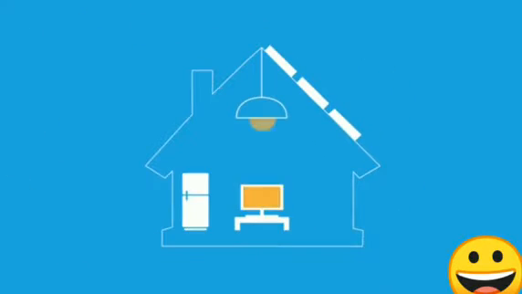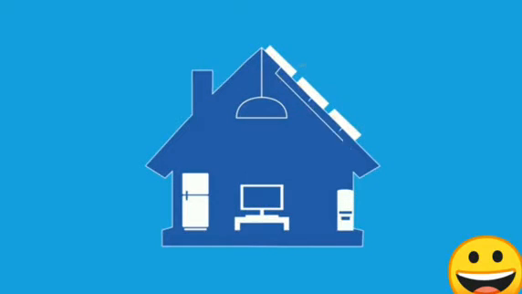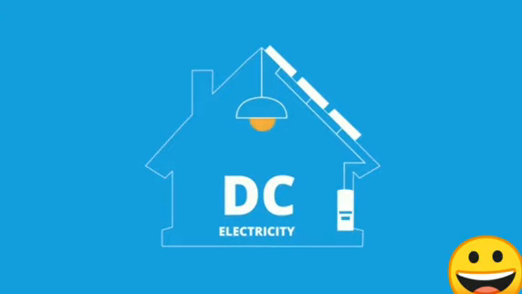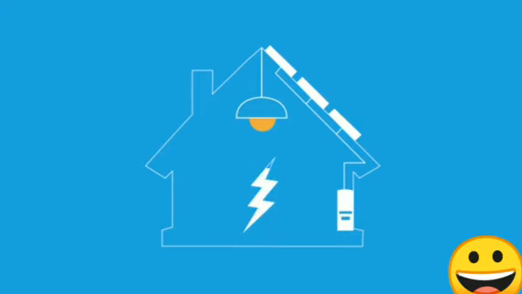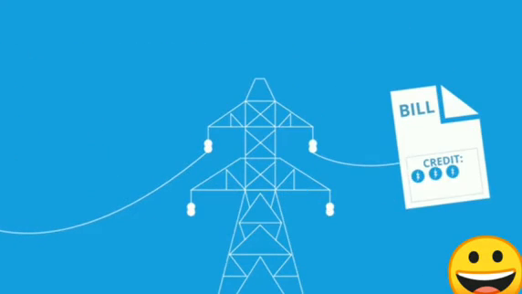Unfortunately, direct current electricity cannot power most appliances in your home. To create usable electricity, your solar power needs to travel to an inverter first. This inverter converts DC electricity into alternating current, or AC electricity, which can be used by most home appliances. If your solar panels create more electricity than you need, you can send the extra back to the grid. Most utility companies will provide credits for this extra energy to use on a future bill. This ensures you will always benefit from producing clean, renewable energy.